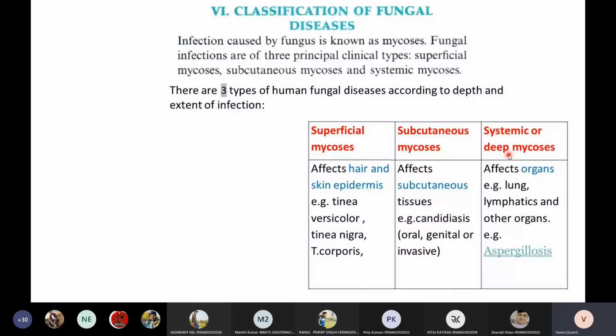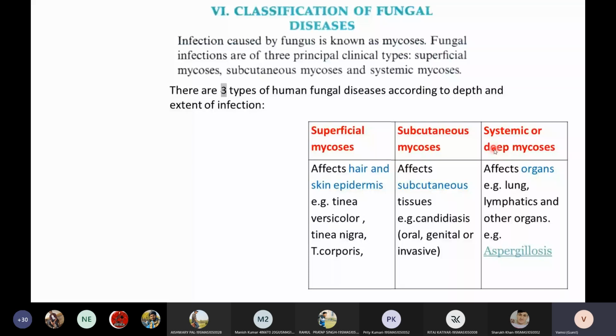It can cause infection to lungs, brain, liver, eyes, mouth, vagina, everywhere. They are called systemic infections. So these are the 3 broad categories: superficial mycosis, subcutaneous mycosis, and systemic mycosis.